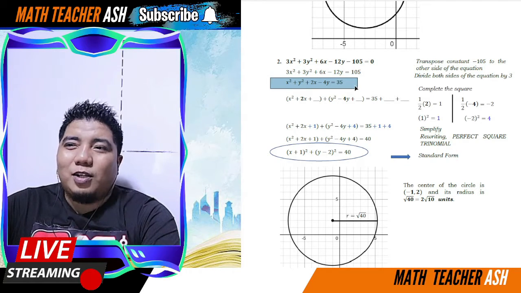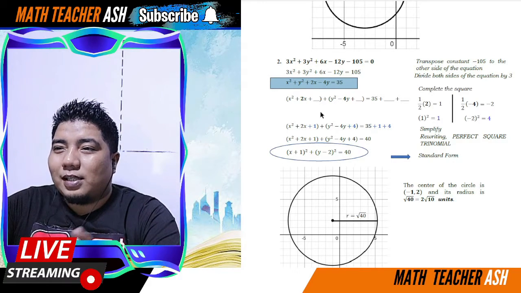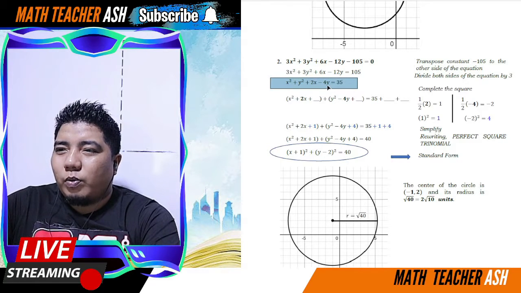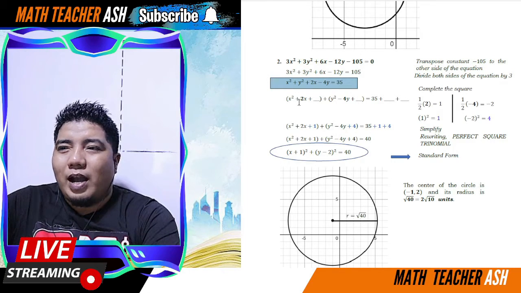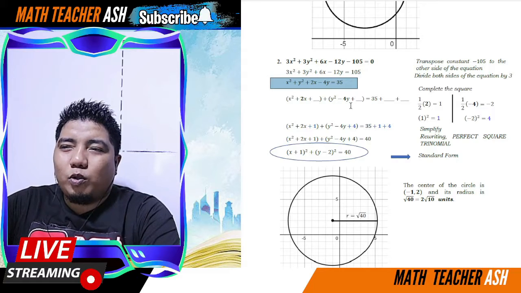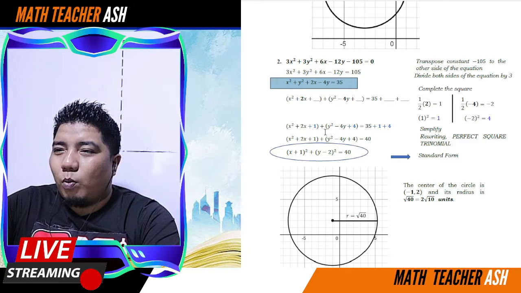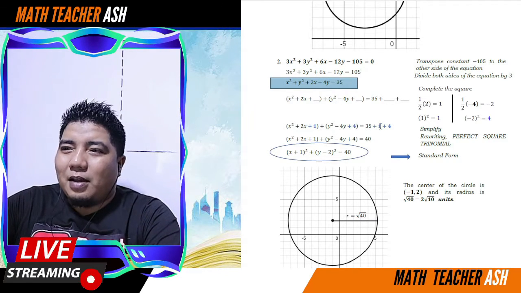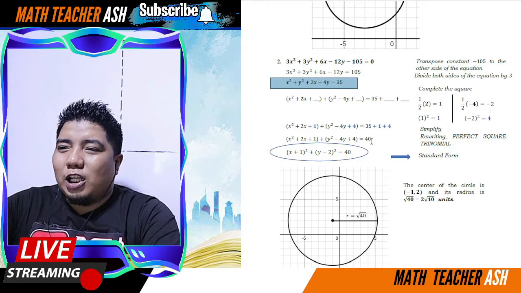So ngayon, since ganito na ang way, pwede na nating gawin yung completing the square. So pag sasamahin na natin ang mga may x, so x squared and 2x. Si y squared at si negative 4y, ayan. Okay, then we add space. We complete the square. Half of 2 is 1, 1 squared is 1. Half of negative 4 is negative 2, squared of negative 2 is positive 4. Okay, so we have here 1 and positive 4. Of course, dahil gumamit tayo ng 1 at 4 dito sa left side, mag-a-add tayo sa right side ng 1 at 4. So if we add this one, the answer is 40.